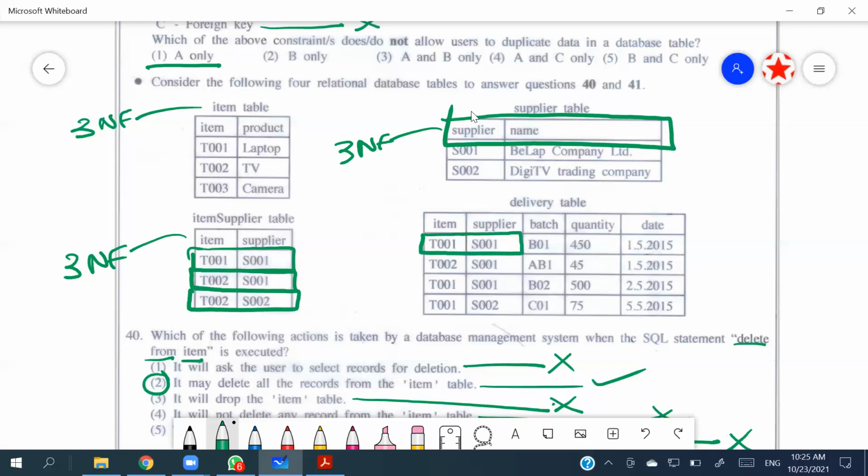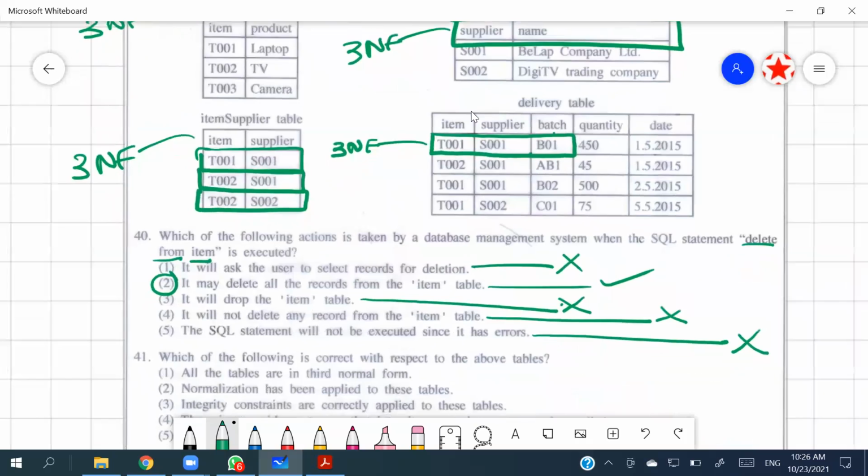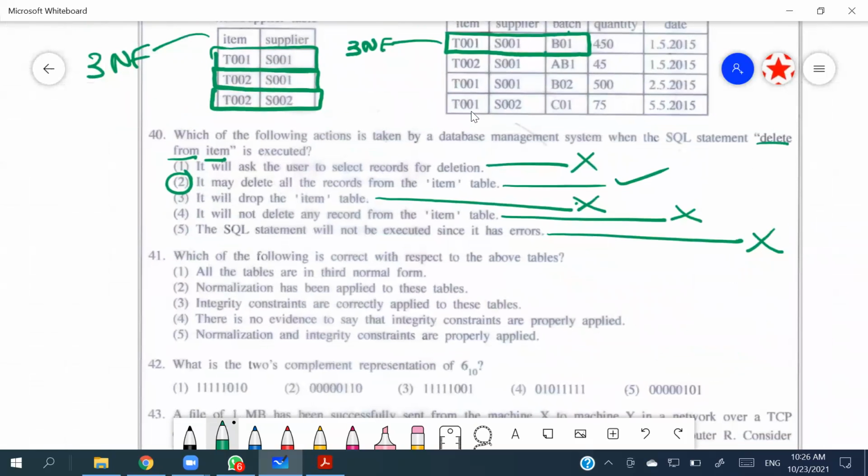We can't take only item and supplier for delivery. So in that case, we have to think about the batch as well. Now remember people, all these things are assumptions of ours, right? So item, supplier, batch. If we take it like that, we can find something unique. So it seems to be third normal form. Those are the assumptions that we make. All the tables are in third normal form, so it seems to be okay.